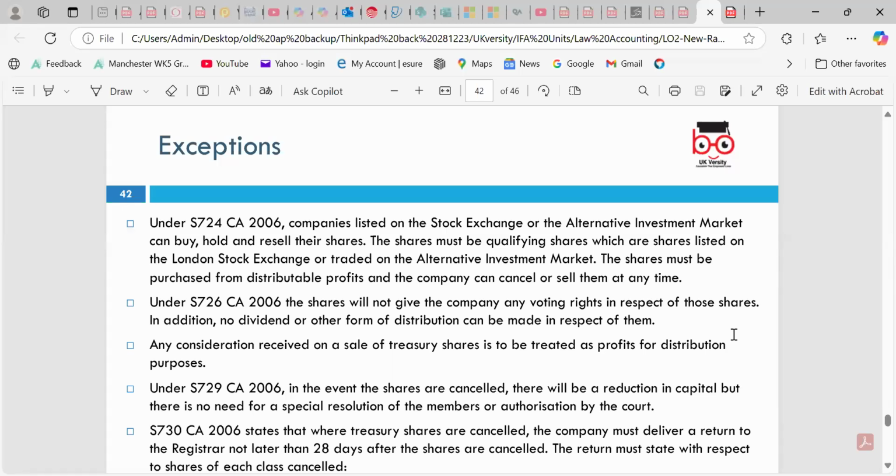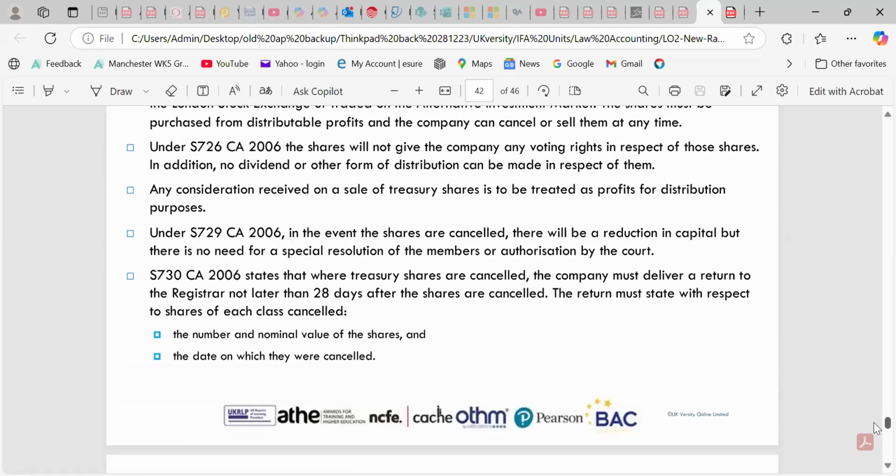Under the Companies Act, treasury shares must not give the company any voting rights in respect of the shares. In addition, no dividend or other form of distribution can be made in respect of them. Any consideration received on the sale of the treasury shares is to be treated as profit for distribution purposes. These are different sections which we can follow.